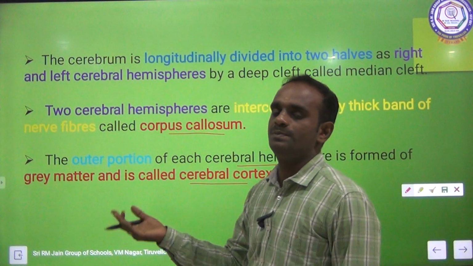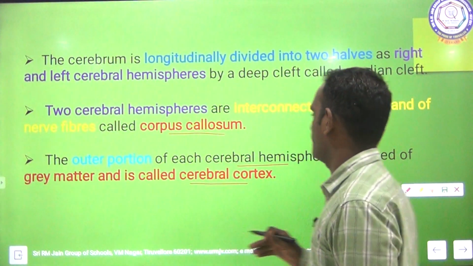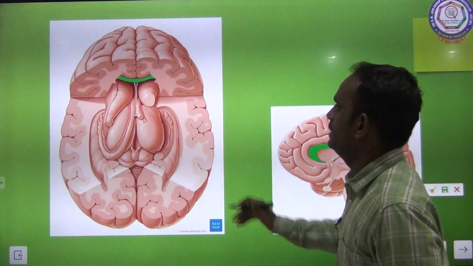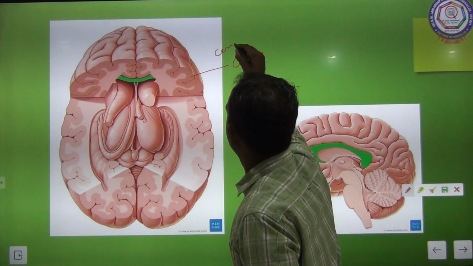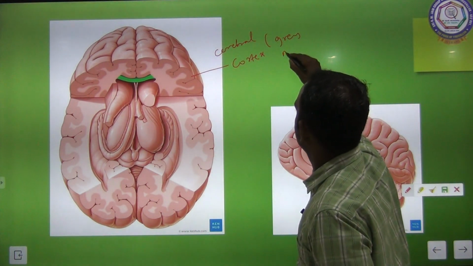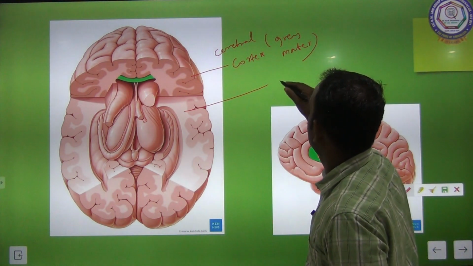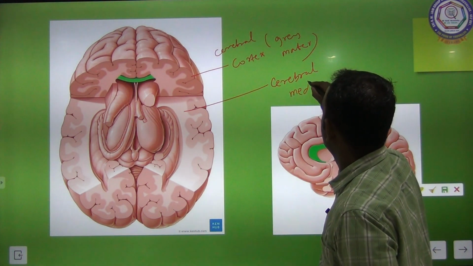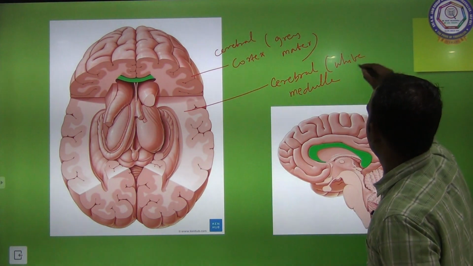Outside of the hemisphere is the cerebral cortex, which is grey matter, and inside is the cerebral medulla, which is white matter.